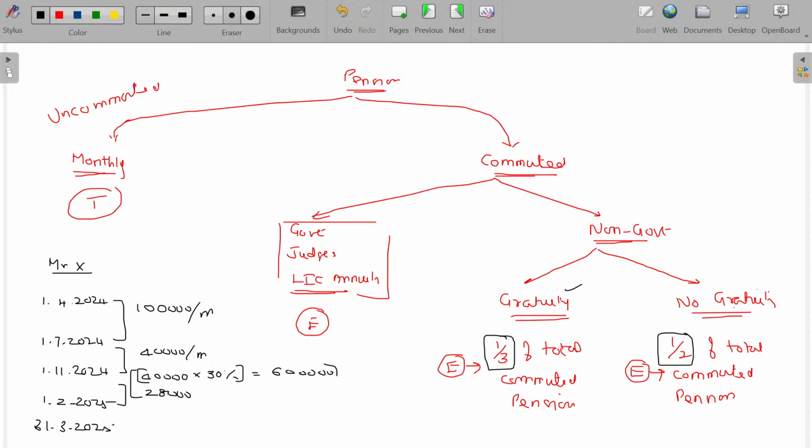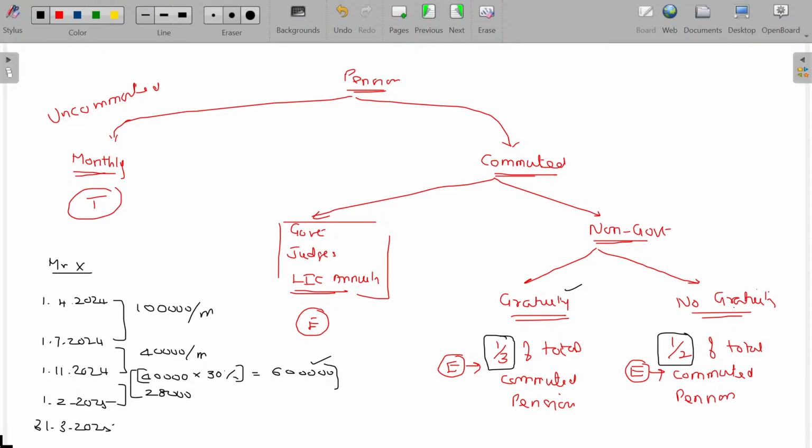Is that clear? You don't bother about this number. This number is calculated based on some annuity and all. Annuity is nothing but probably the 12,000 you surrender, per year, 12 into 12, 1,44,000 rupees. What about your life expectancy and all based on that? Trial and error method: you will think you will be living for 80 years, what would be the amount and discount factor. All these things you will be studying under actuarial science. It's not our syllabus, no need to bother about that. So we'll assume it may be 6 lakhs, a rough number. In your exams also, you'll get a rough number only.